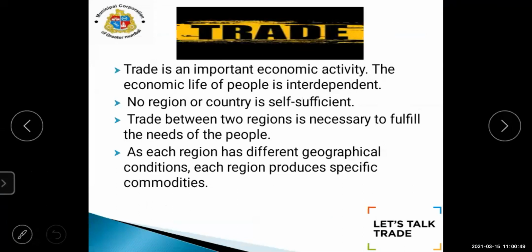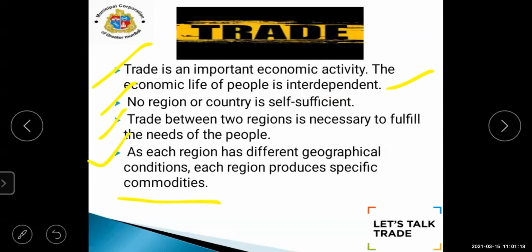Next, about the concept of trade. Trade is an important economic activity. The economic life of people is interdependent. No region or country is self-sufficient. Trade between two regions is necessary to fulfill the needs of the people. As each region has different geographical conditions, each region produces specific commodities.